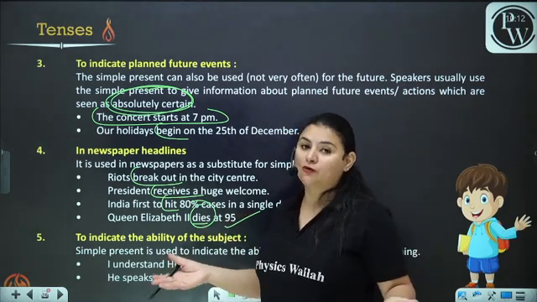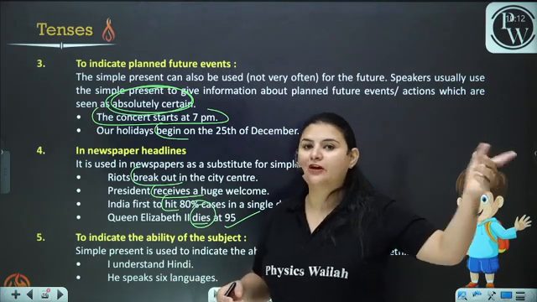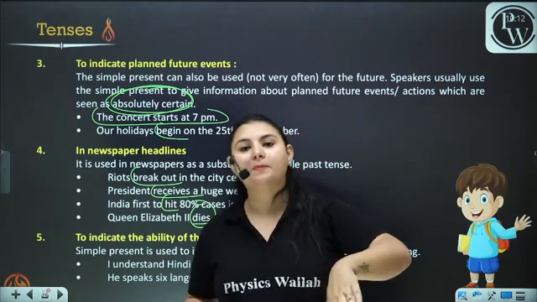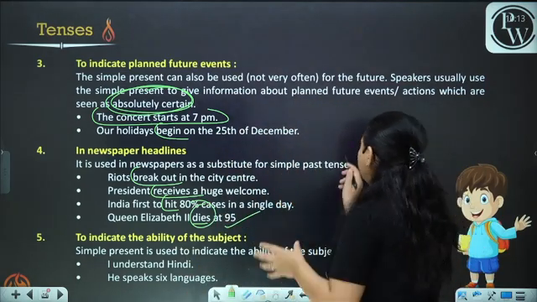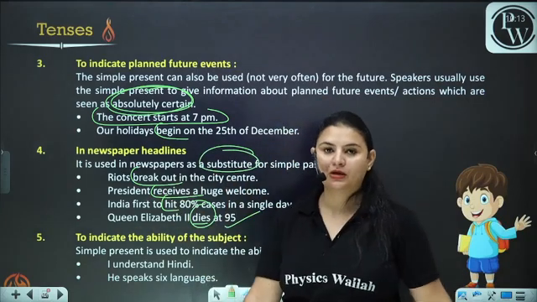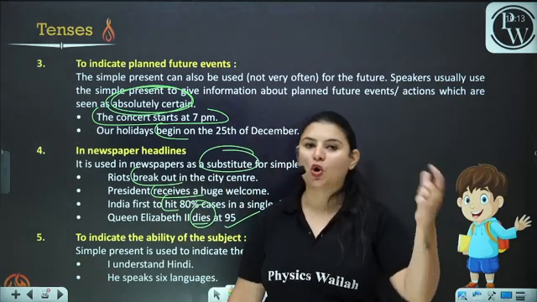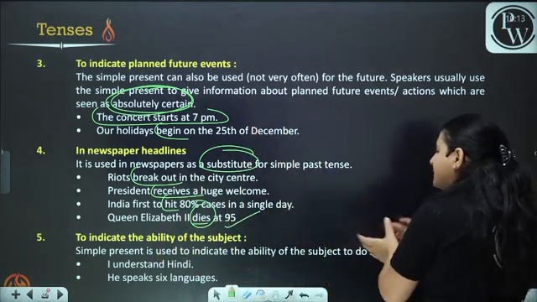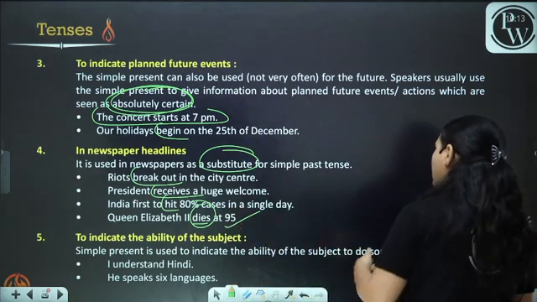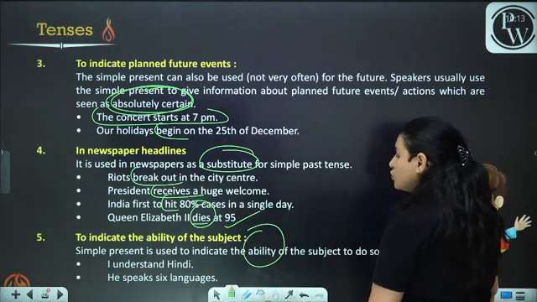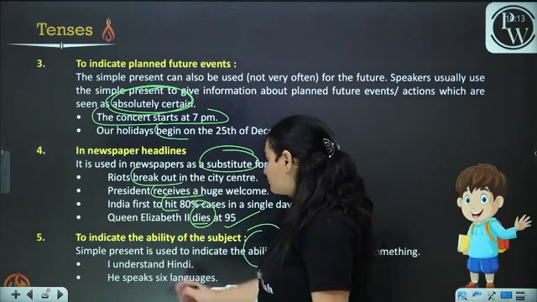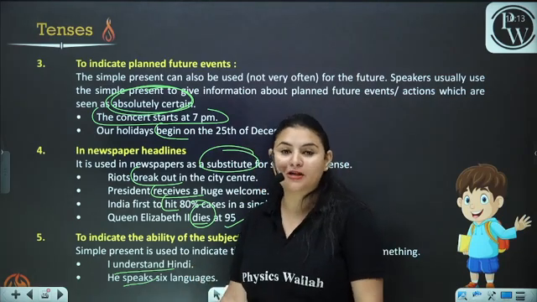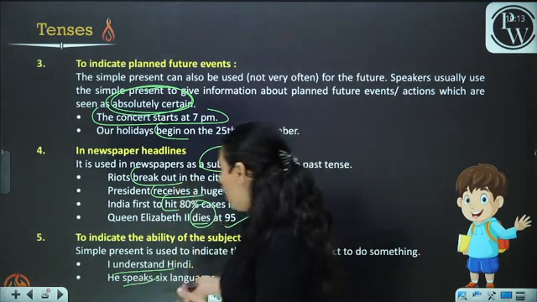This is another way of putting it. She died at 95. You must be thinking, why haven't people put died in it? But in the case of newspaper headlines, the simple present can be used as a substitute for the simple past. To indicate the ability of the subject, simple present is used. Whenever we are talking about the ability of the subject to do something: I understand Hindi. He speaks 6 languages. When we are talking about ability, we use the simple present form.